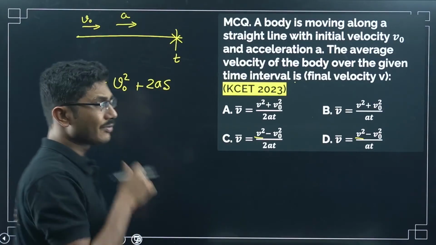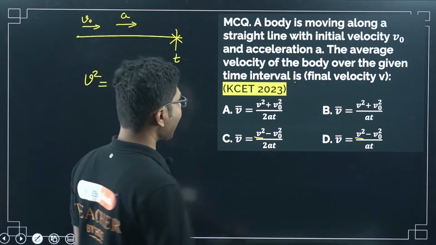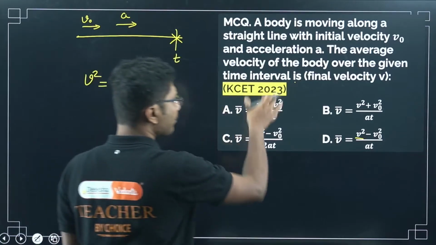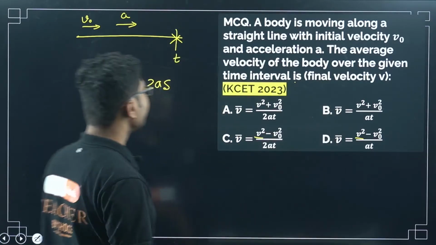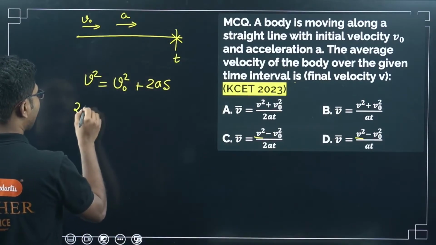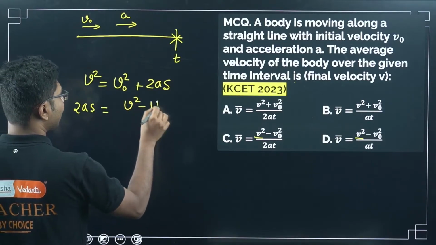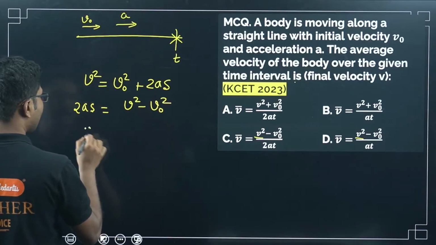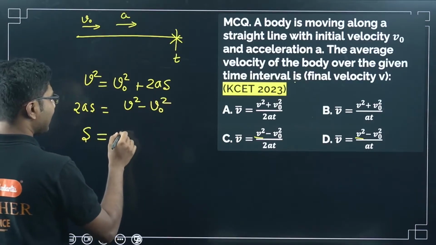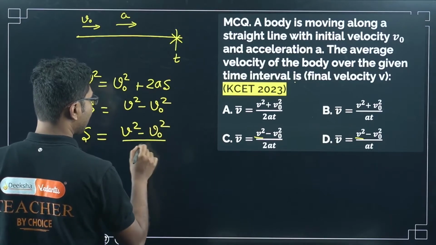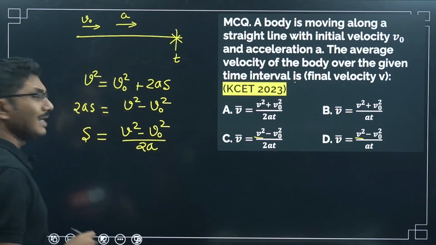Why am I using this equation? Because here the final expression is given in terms of v. Based on what options they have given, you have to choose the correct formula. So 2as equals v square minus v naught square, or displacement s is v square minus v naught square divided by 2a. So this is the displacement.